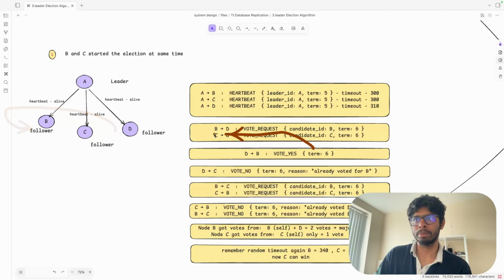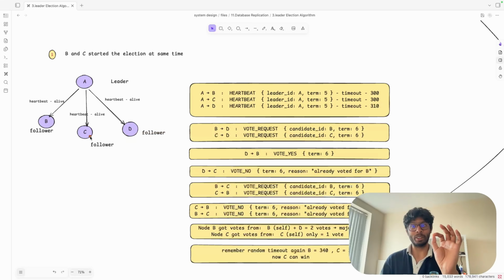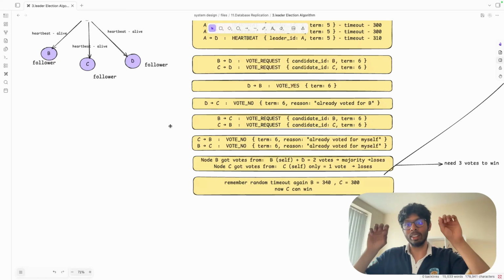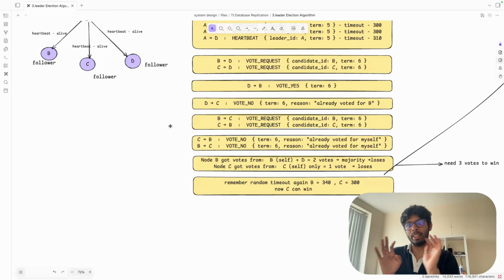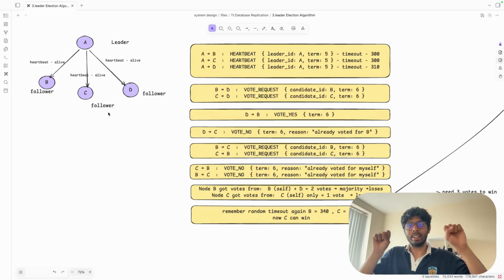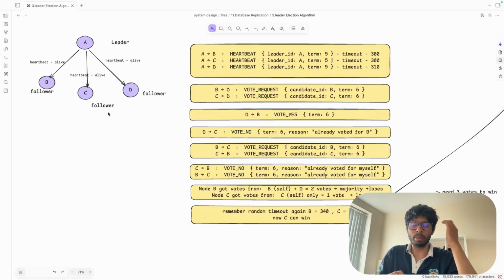Term 6. Now there is an important point. We studied about vote yes and vote no. Vote yes was like, I'll vote for you. We discussed this scenario that we say yes in the situation when D's time is less than B's time. Then D can say yes. D can say no to C because maybe the time is equal. D can say yes also to C. There can be any situation.